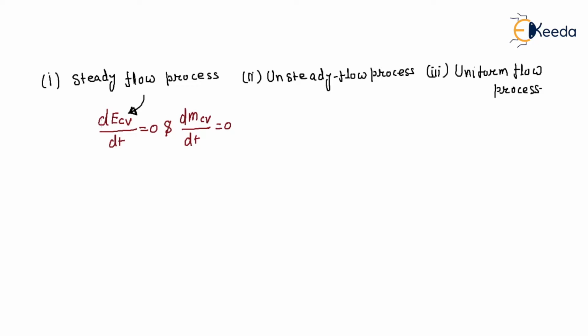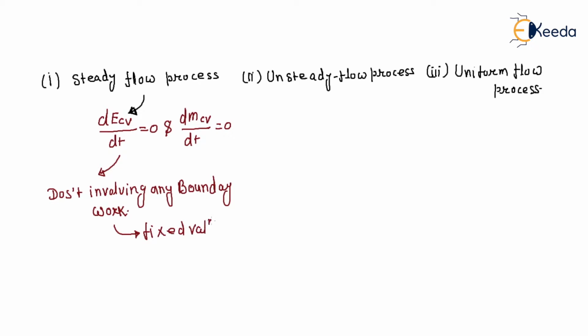So the same mass that is in is out, and a steady flow process does not involve any boundary work, right? That means it is a fixed control volume.